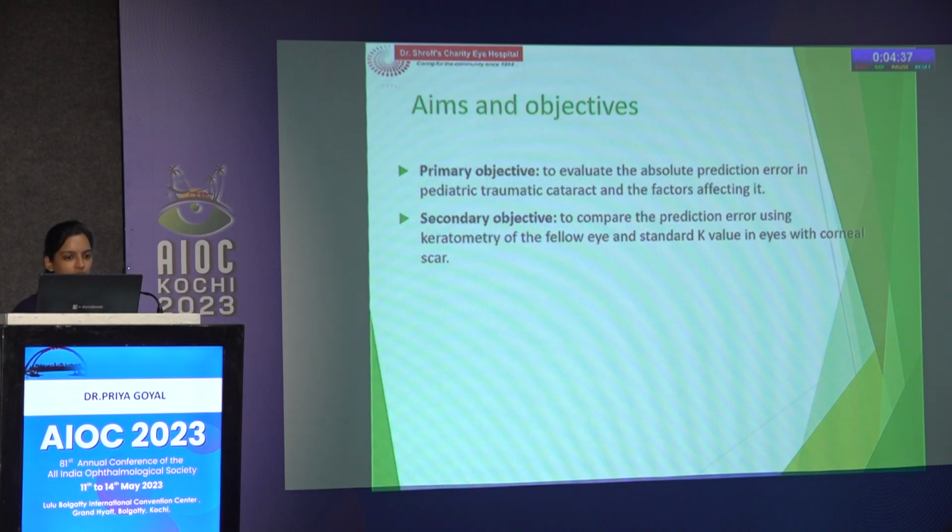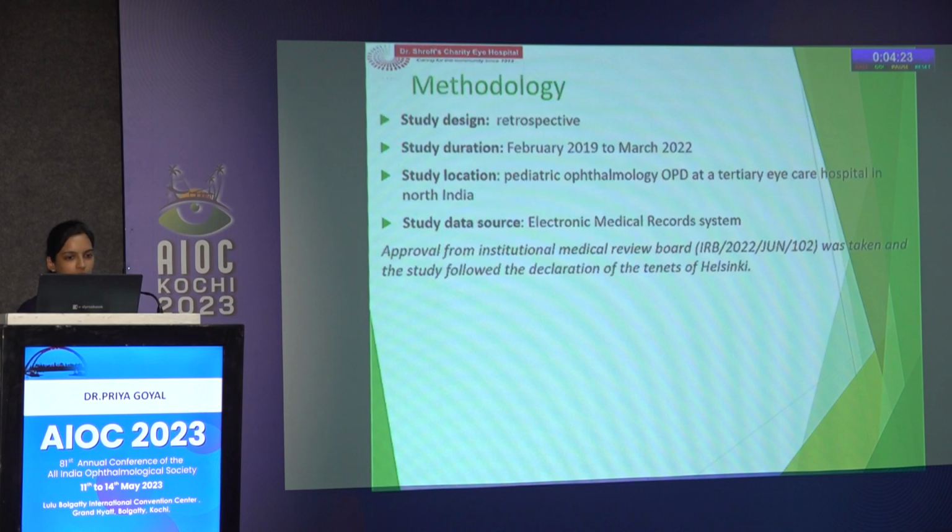So the aim of the study was to evaluate the absolute prediction error in pediatric traumatic cataract and the factors affecting it, and secondarily to compare the prediction error using keratometry of the fellow eye and also the standard K value in the eyes with the corneal scar.